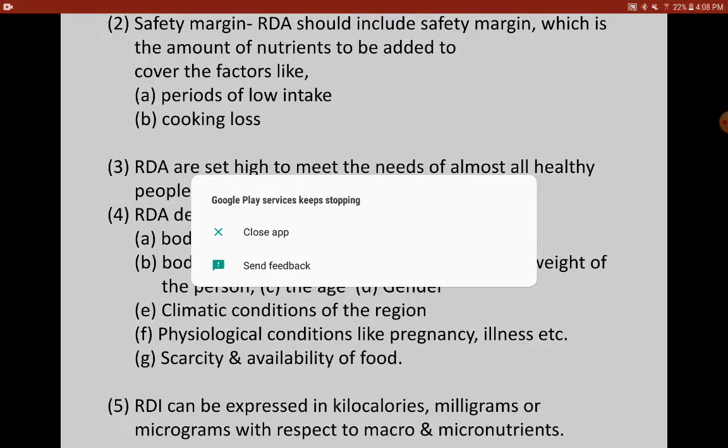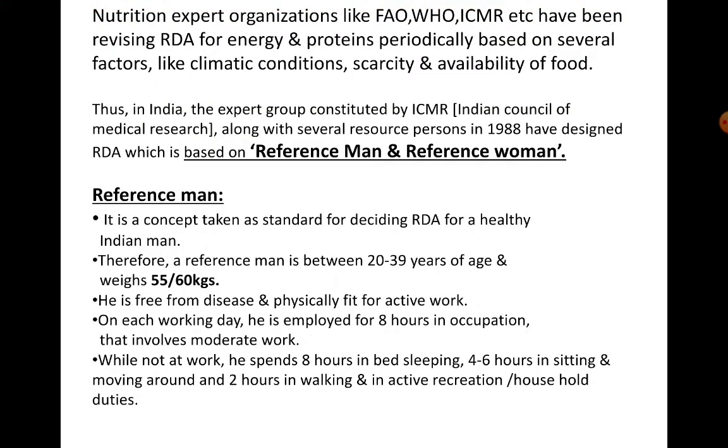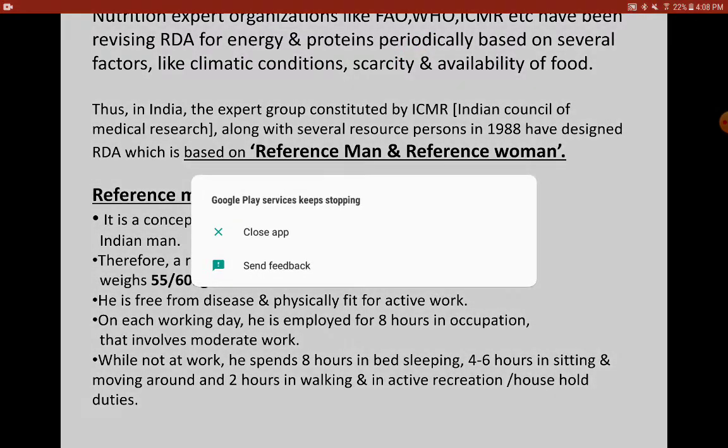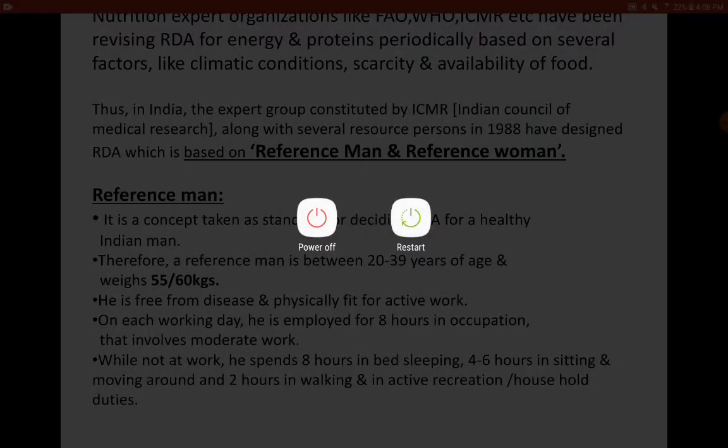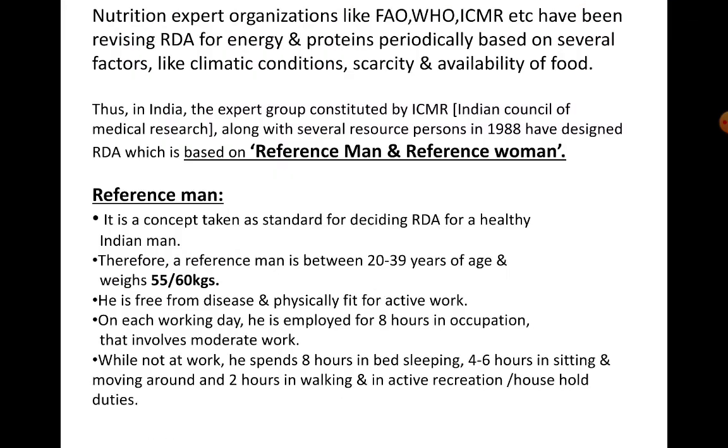RDA is generally expressed in kilocalories, or it could be expressed in milligrams, or even in micrograms with respect to the macro and micronutrients. Now we have certain nutrition expert organizations like FAO, that is the Food and Agriculture Organization. Then we have WHO, that is the World Health Organization, and we also have ICMR, that is the Indian Council of Medical Research.